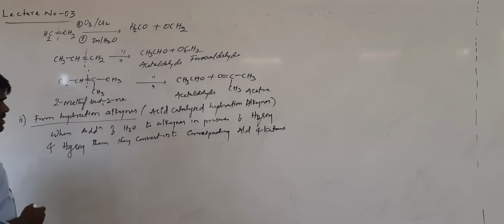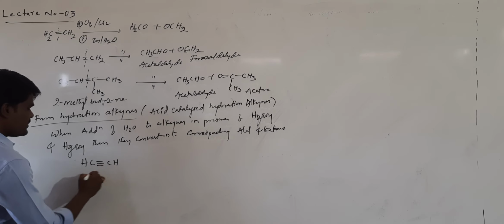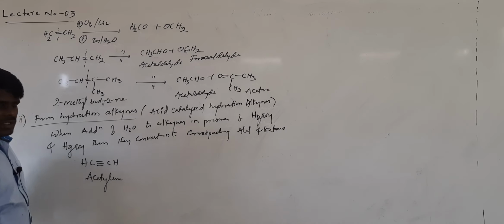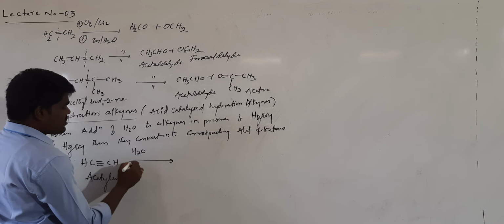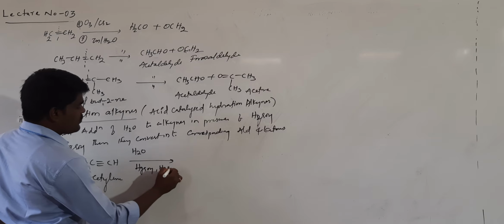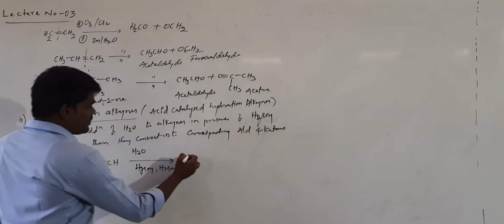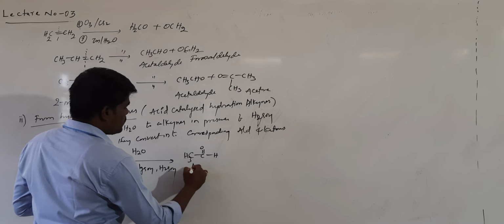Now let us take the simplest alkyne, which is called acetylene. If you add water in the presence of HgSO4 and H2SO4, this is called acid catalyzed hydration. It will be converted into acetaldehyde.